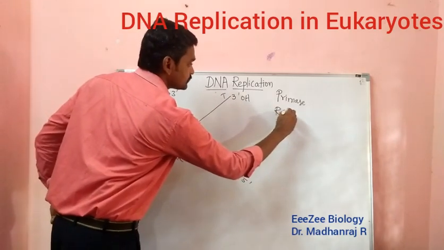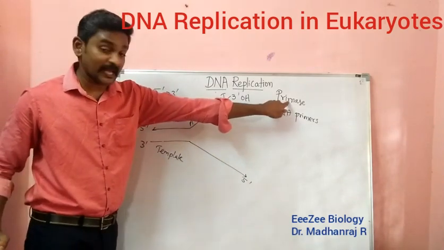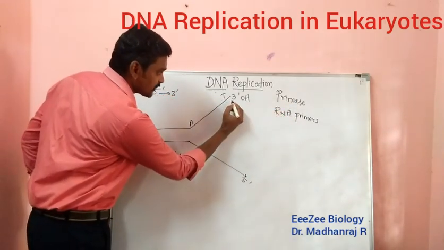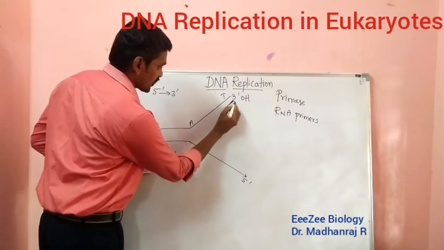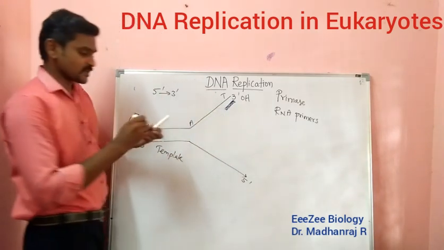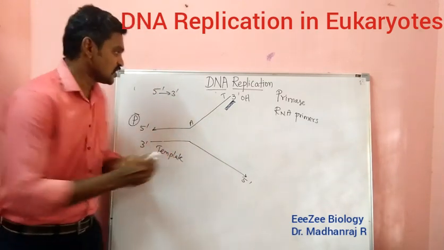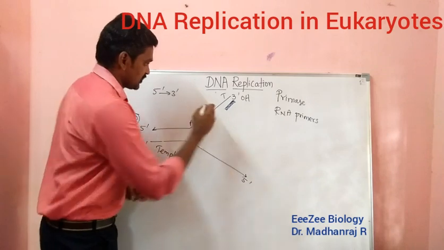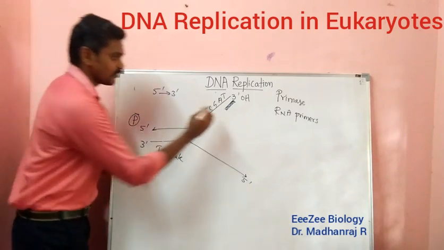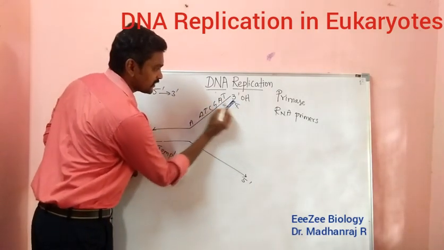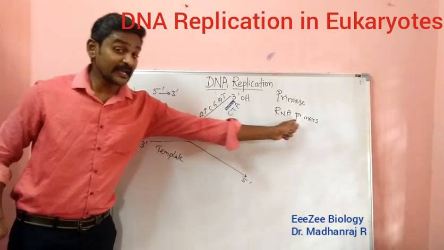RNA primers will be synthesized by this primase enzyme, and these RNA primers will be attached in this location. Imagine this is the RNA primer. A primer means simply some nucleotide bases, that's it. For example, here it is A. Imagine A, G, C, T, A on the DNA. Suppose for the primer, T is there, so here A will be there. A means T will be there. G means C will be there. This is the RNA primer.